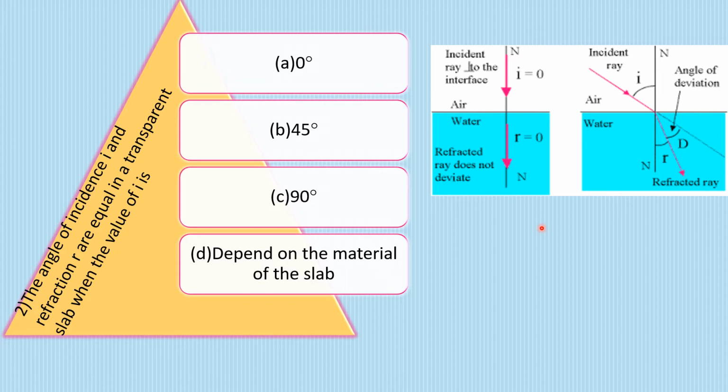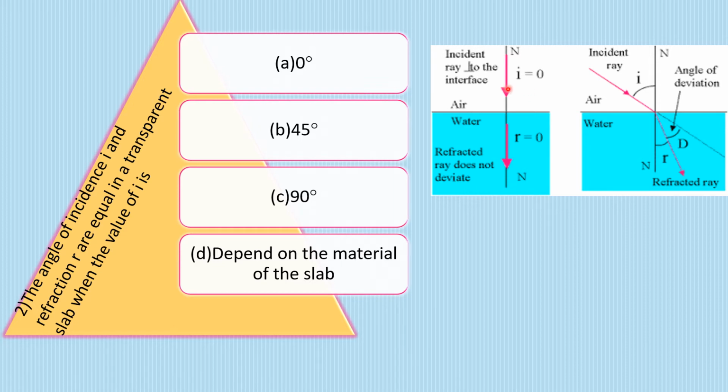Remember, I have mentioned it earlier, angle of incidence is the angle between the incident ray and normal. Don't take it as the angle between the incident ray and the surface of the medium. No, it's going to be between the incident ray and normal. Now, since the normal and incident ray here are coinciding, that means the angle of incidence is 0, right?